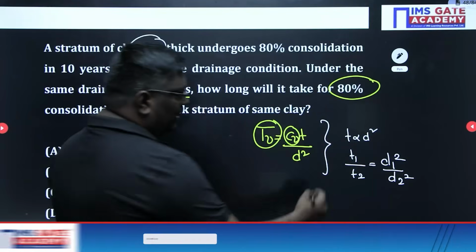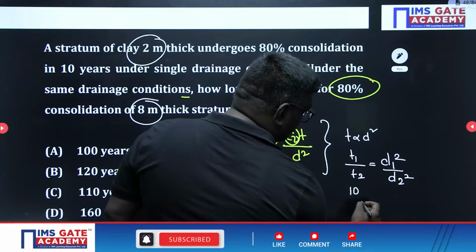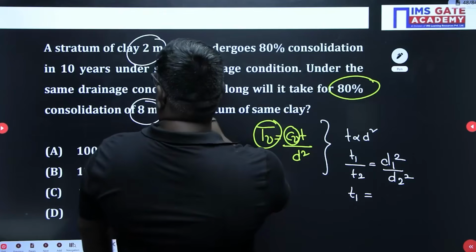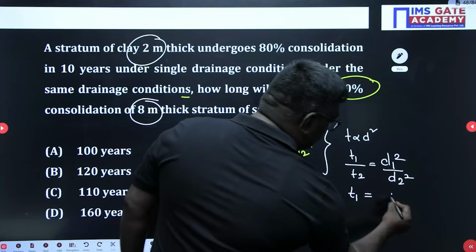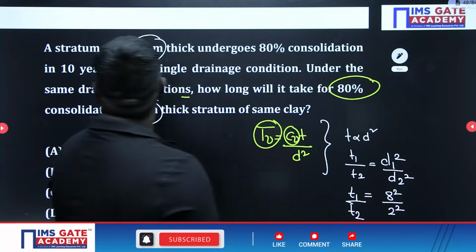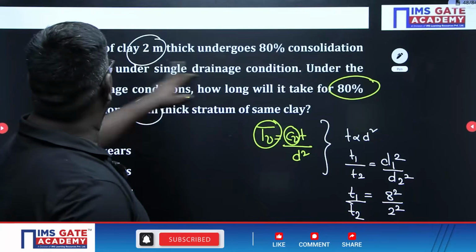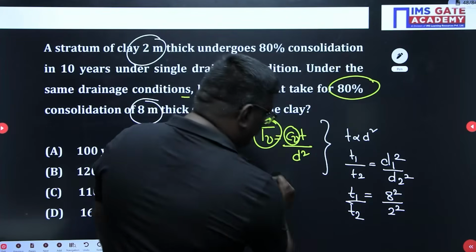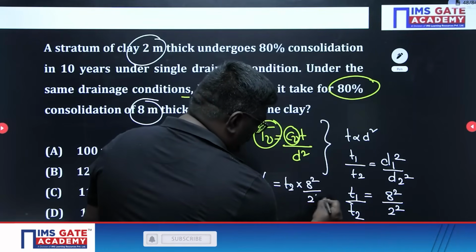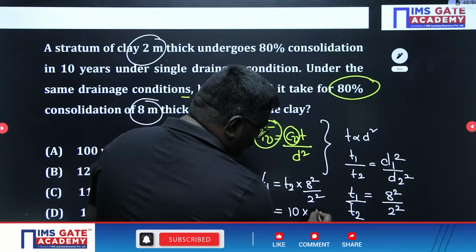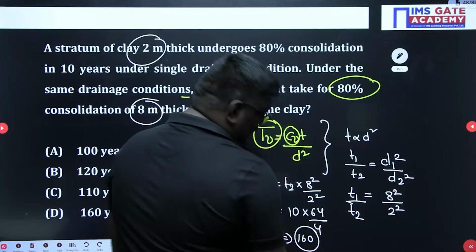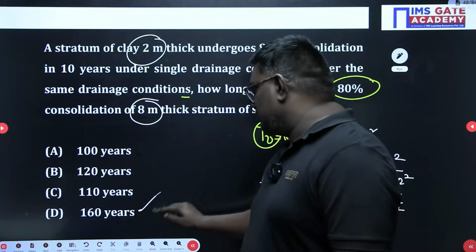How long will it take for 80% consolidation for 8 meter thickness? So you can write t1 is how much, sir? 10 years. Or we can take t2. t1 is equal to d1 square, d2 square, that is 8 square divided by 2 square, into t. A stratum of 2 meter thickness undergoes 80% consolidation in 10 years, right, sir? So t2 is equal to t1 into 8 square by 2 square. So it is 10 into 64 divided by 4. So this will be equal to 160 years. So the answer here is 160 years.